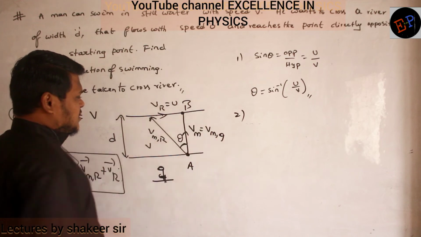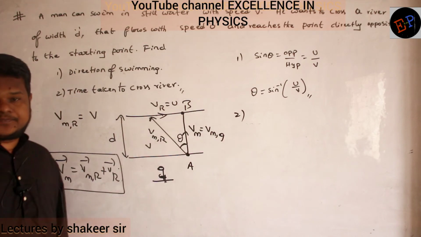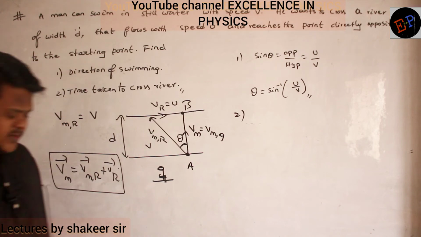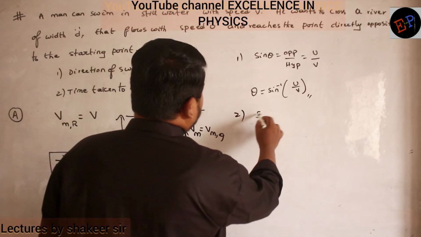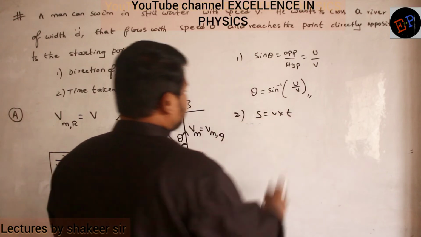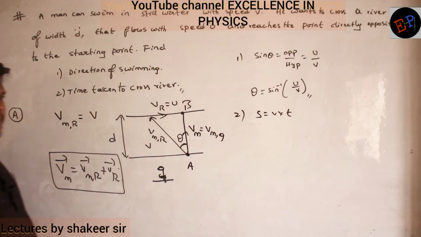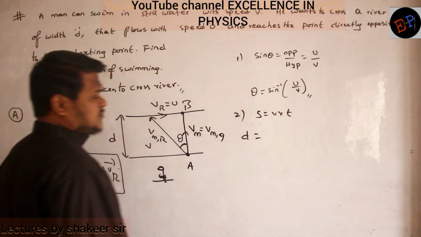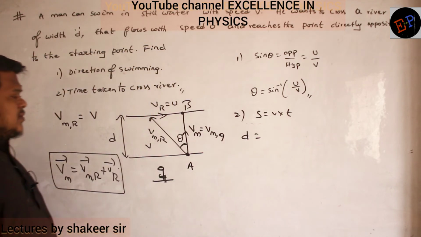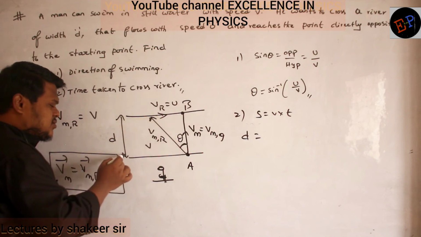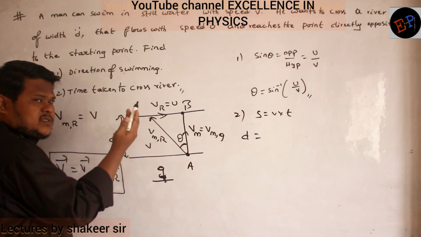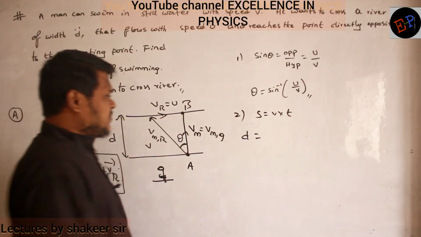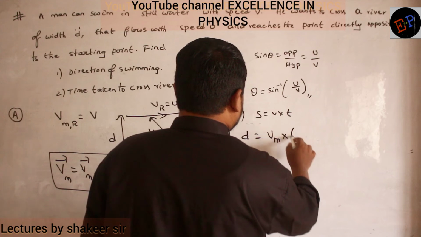So therefore, second question, time taken to cross the river. First of all, uniform motion or non-uniform motion? Uniform. So what is the equation of uniform motion? Displacement is equal to velocity into time. That is the equation. Displacement, he should cross this river, D. Clear? Velocity is nothing but the man's velocity. So to travel in this direction, which velocity is responsible? This velocity is responsible. Velocity of man, multiplied by time taken.